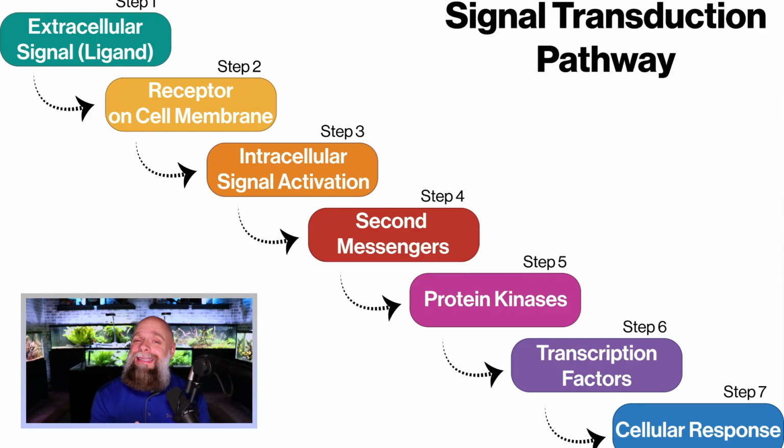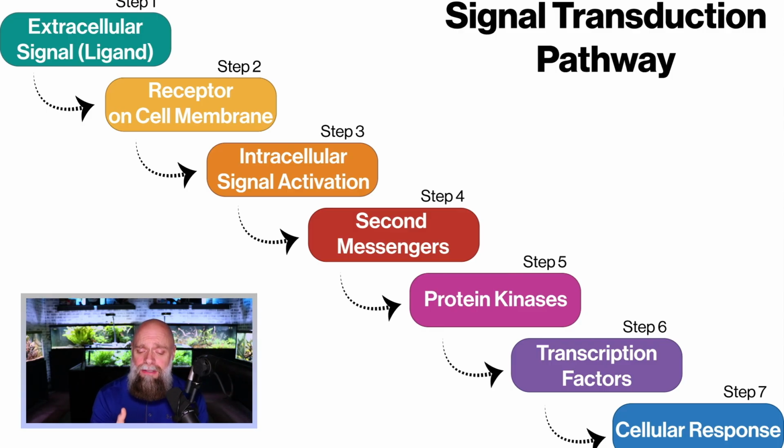So once inside the cell, the signal transduction pathway doesn't always necessarily look like this, but you can see here there's a lot of different steps. On the upper left-hand side, we've talked about step one. That's the extracellular signal, that ligand binding to either a G-coupled protein receptor or an RTK as an example. And that's step two. We have the receptor that is on the cell membrane. Then we have step three, the intracellular signal activation.